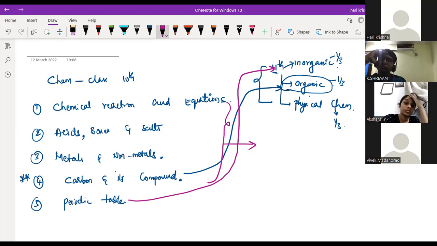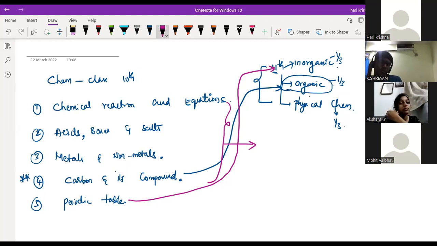The next one is metals and non-metals. The entire world is running based on these two only. Metals like iron, gold, silver, platinum. We have a total of 118 elements in the periodic table, and out of that, 70% are metals, and the remaining are non-metals.